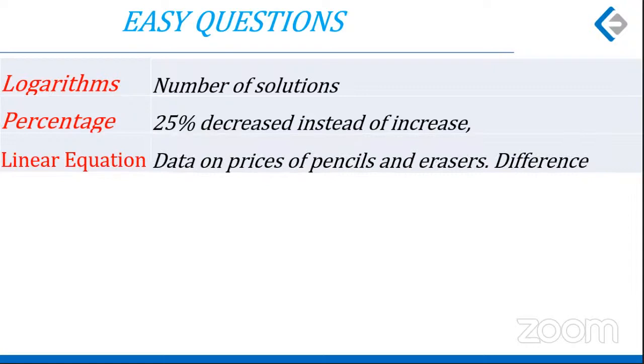Linear equations. Data on prices of pencils and erasers is given. Some pencils and 23 pencils and 25 erasers cost something, 7 and 8 cost something. And you are asked the difference of the prices of a pencil and an eraser. Quite easy one. Simple linear equations given ready-made, solve, and you would have an answer.